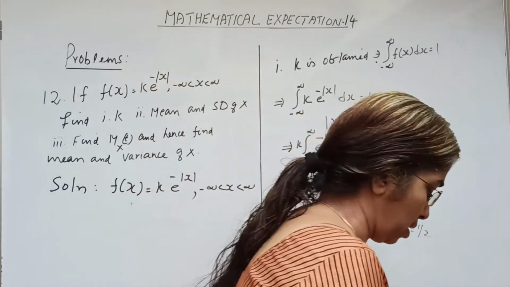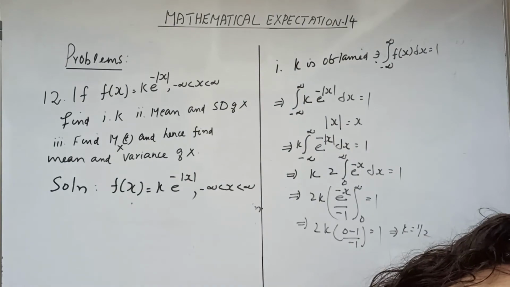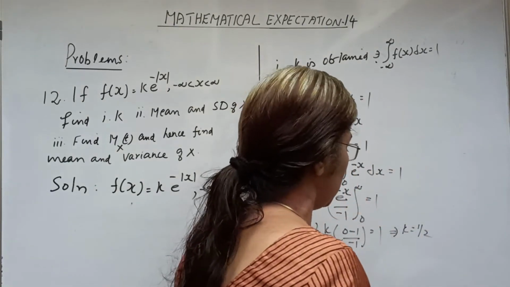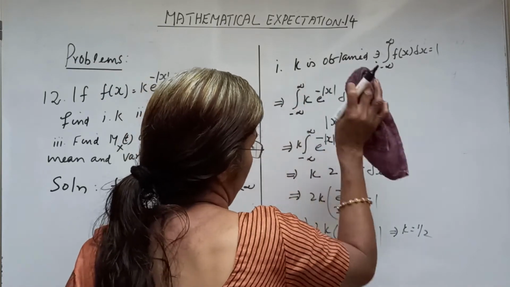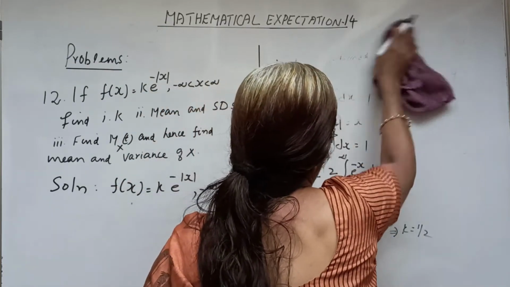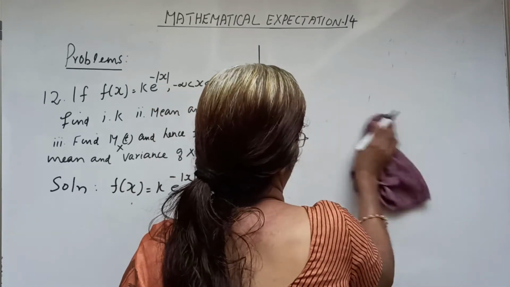We have k equal to 1 by 2. That is, we may write f of x as equal to 1 by 2 e raised to minus mod x. So here we have obtained f of x with k equal to 1 by 2.